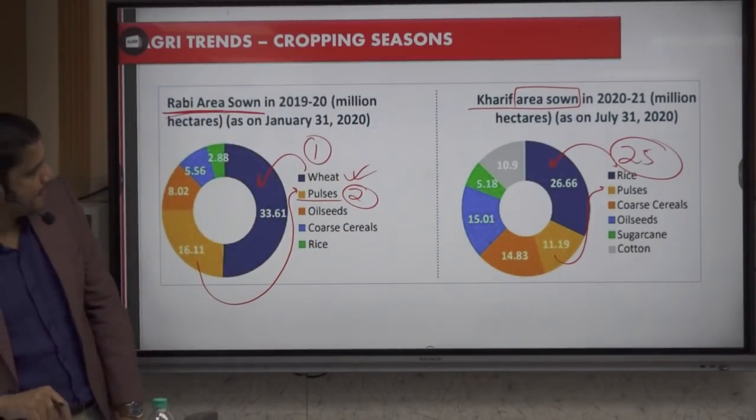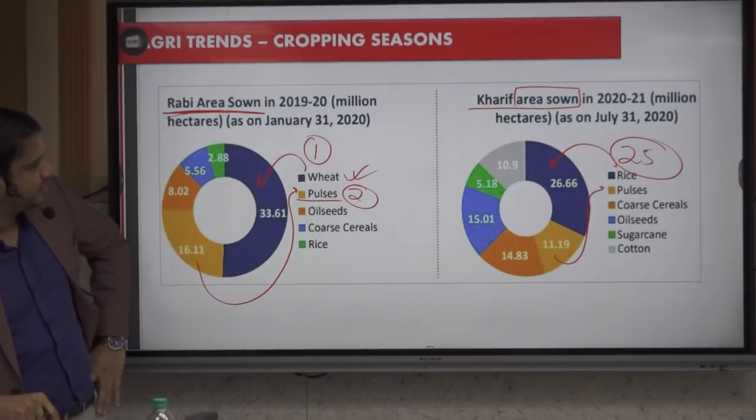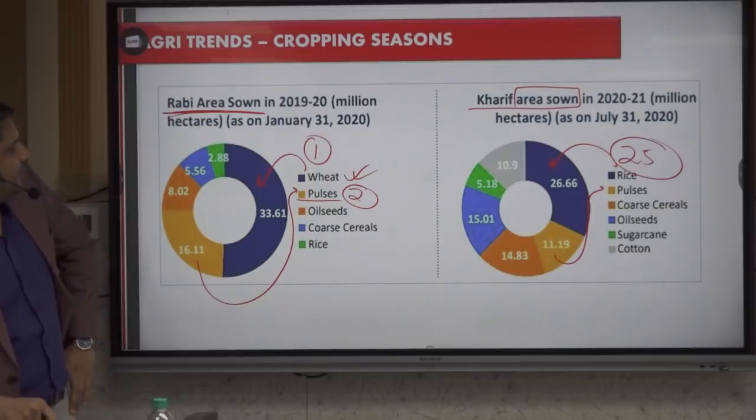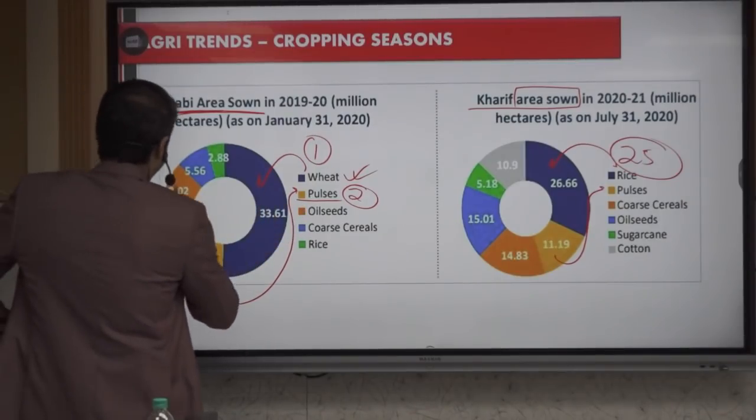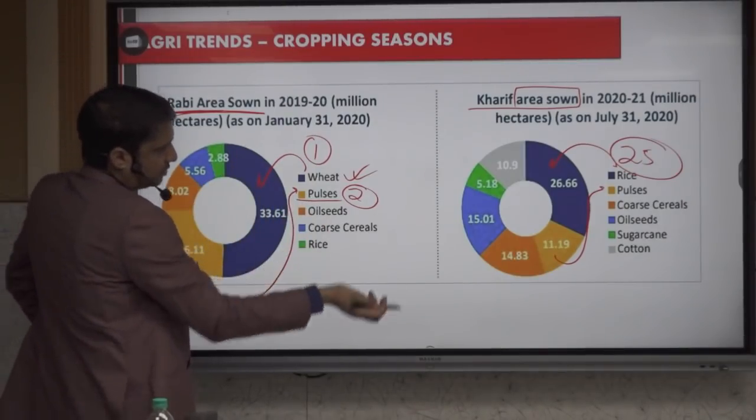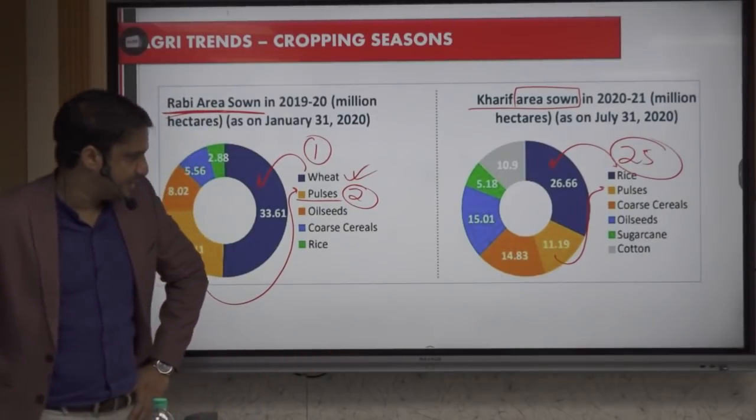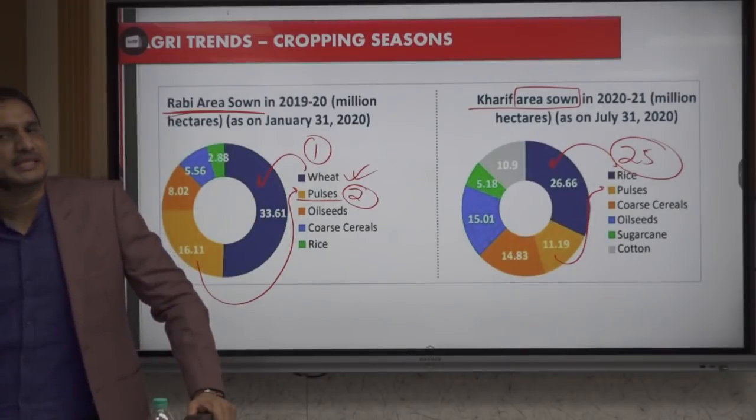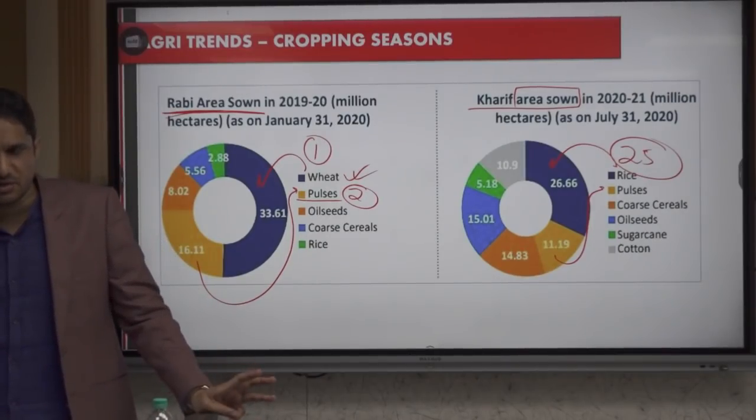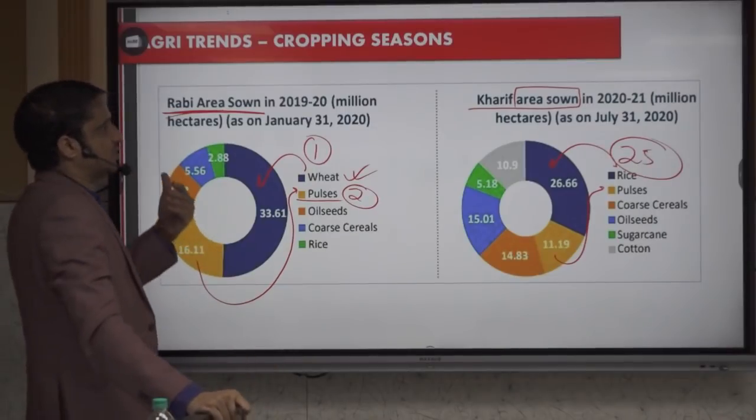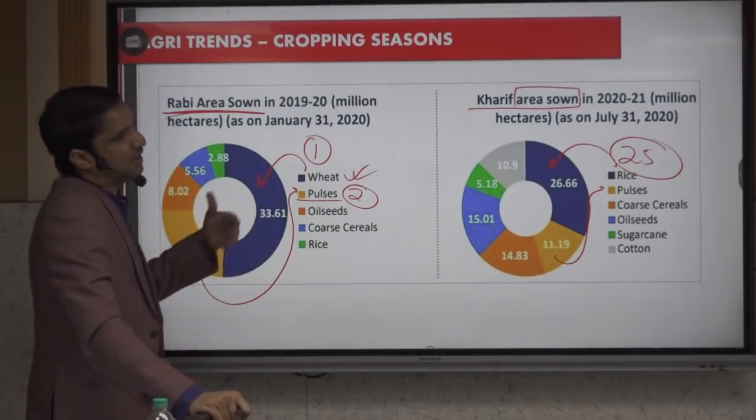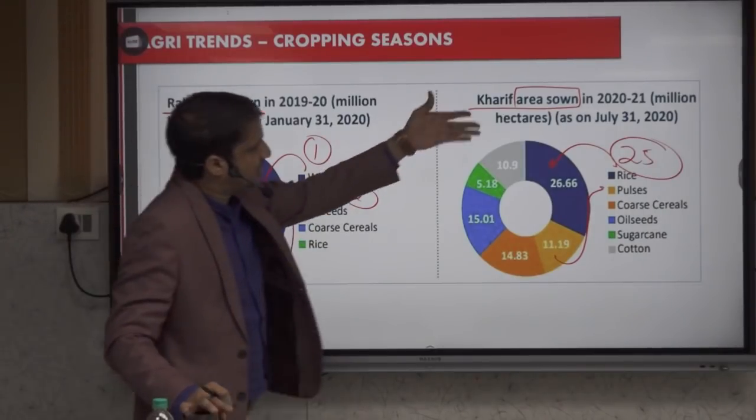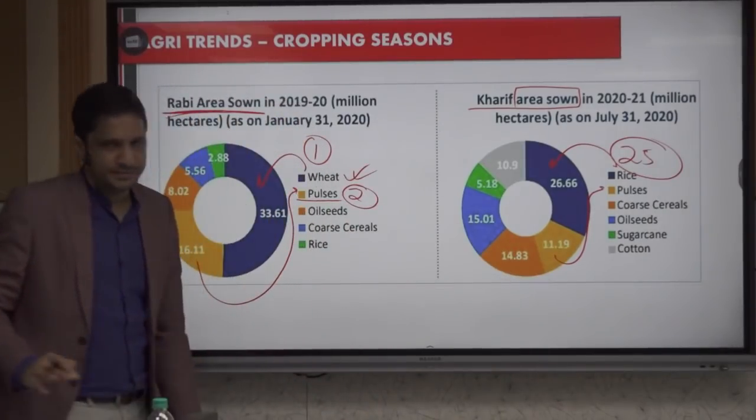Okay? I think 2 only is enough. Or if you want to remember oil seeds, you can. But if you are remembering oil seeds, then the comparison is a must. From 7-8% to 15-16%, almost double. So these 3 facts you can remember with respect to the season-wise area zone. So in Rabi, 1, 2, 3. In Kharif, 1, 2, 3.